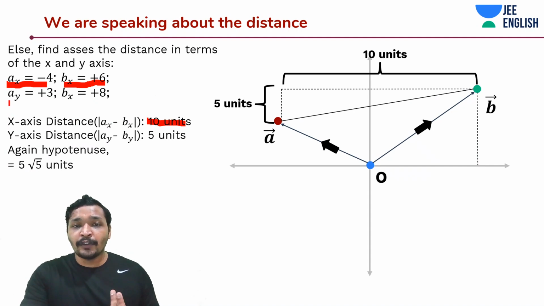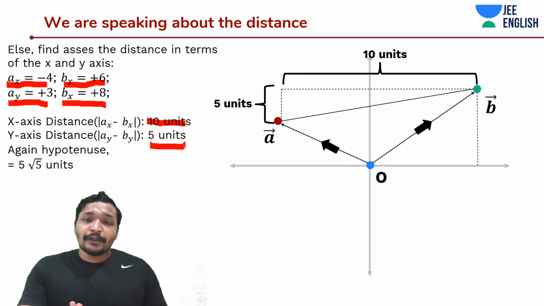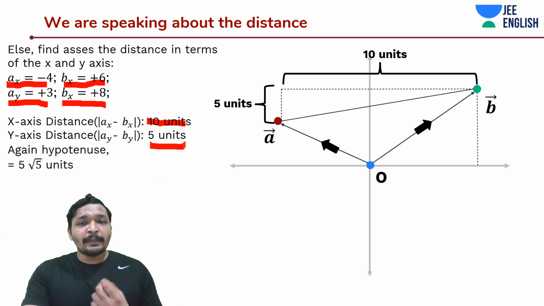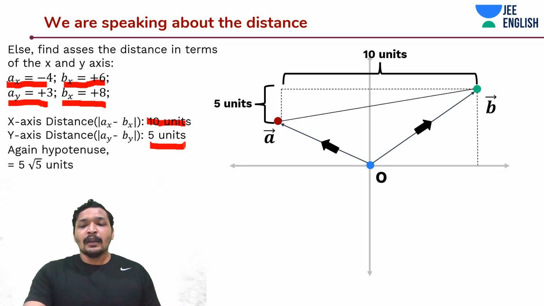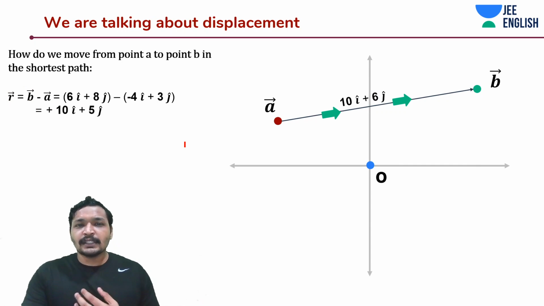And similarly, I do it for y, which means plus 3 and By is equal to plus 8. Now I know the distance in y-axis direction is 5 units. And I would find a hypotenuse, which is a little bit complicated to do. Now you understood that vectors is an easy way of solving problems in physics and many other aspects of physics.